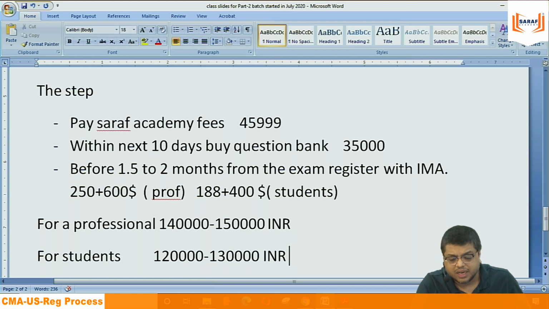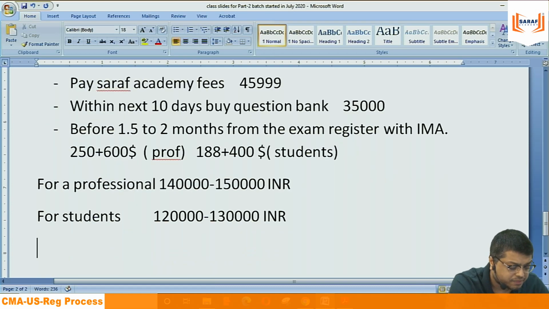How can? It's not possible. They are not going to increase from 10,000 to 20,000 the next day. That is not going to happen. So when we are taking a ballpark figure, 1,40,000 to 1,50,000, it is pretty clear. Whatever will happen, your cost will not be greater than 1,50,000 in the coming 1 year, I can see. For a student, it cannot be greater than 1,20,000 to 1,30,000.